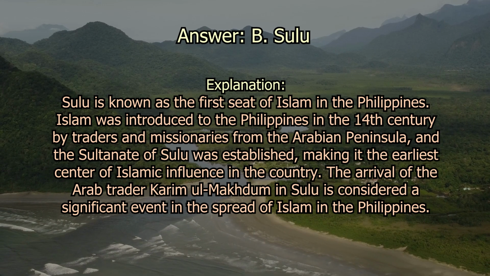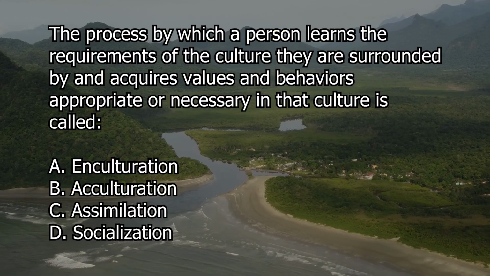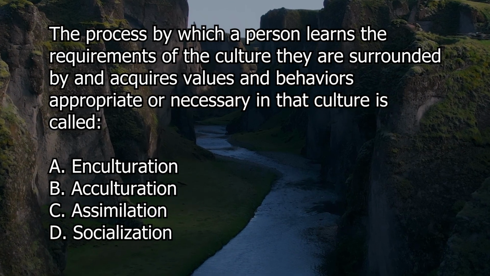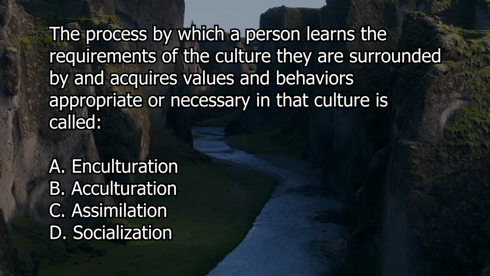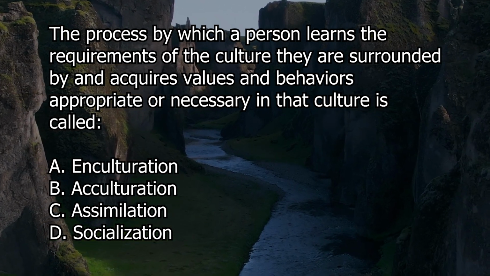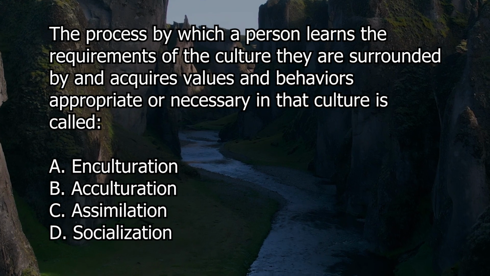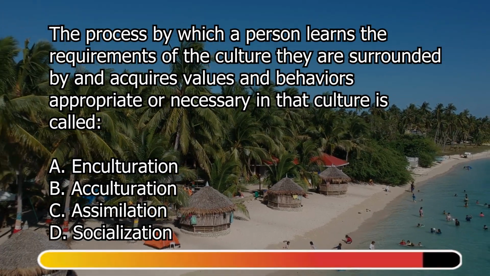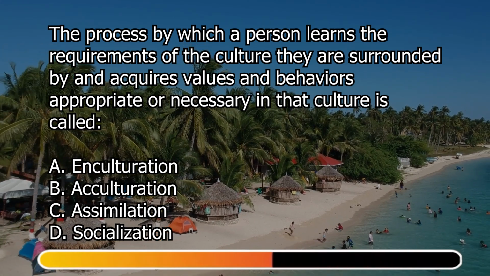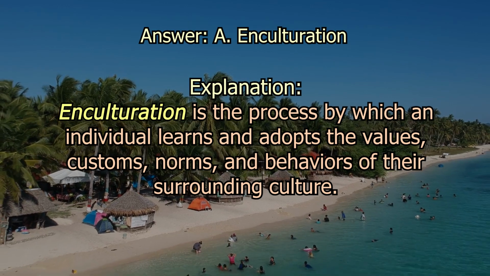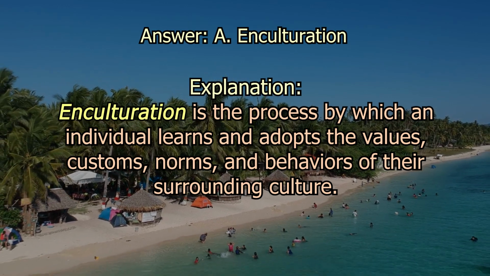The process by which a person learns the requirements of the culture they are surrounded by and acquires values and behaviors appropriate or necessary in that culture is called letter A enculturation, letter B acculturation, letter C assimilation, letter D socialization. The correct answer is letter A enculturation.